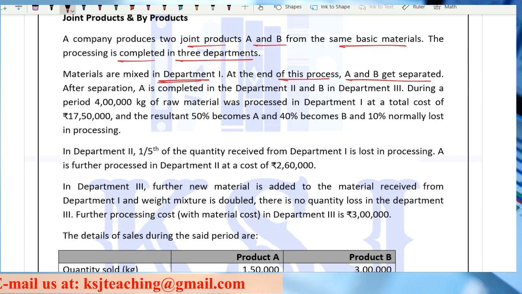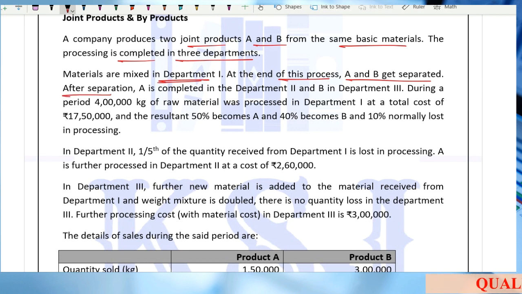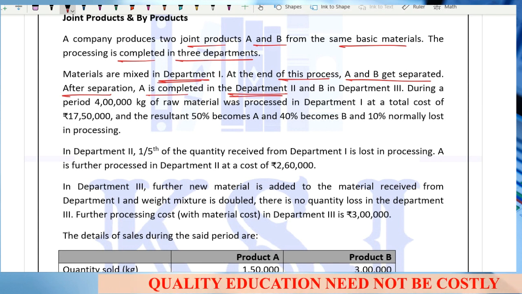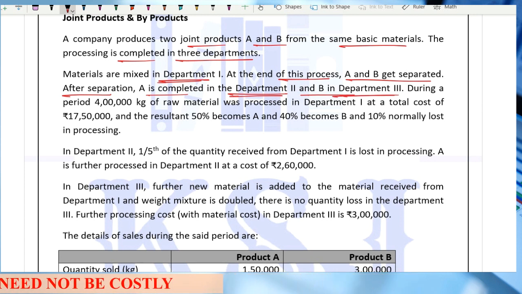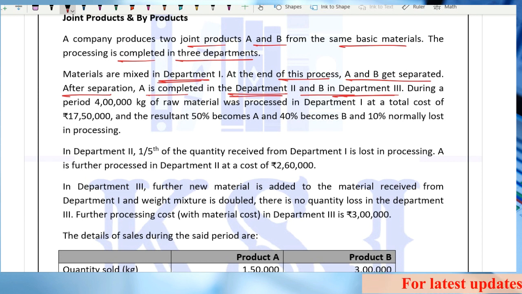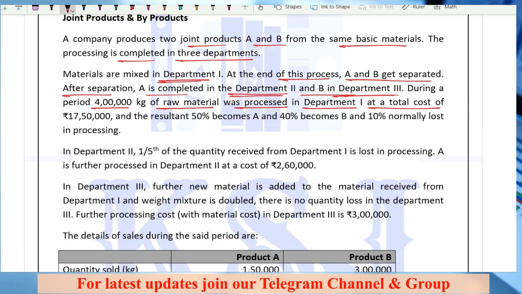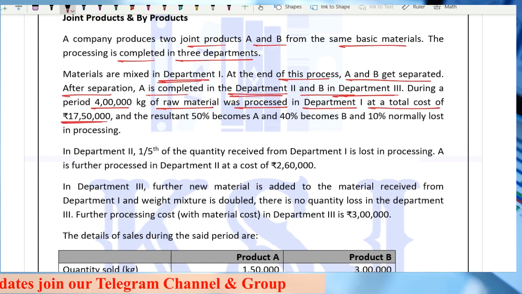So the first raw material is put into department number 1 from where two products A and B get separated. After separation, A is completed in department number 2. That is the further processing of A, right? And B in department number 3, sorry. So that means A is being further processed in department number 2 and B is being further processed in department number 3. During a period, 4 lakh kg of raw material was processed in department 1 at a total cost of 17 lakh 50,000. Now this is the joint cost, right?